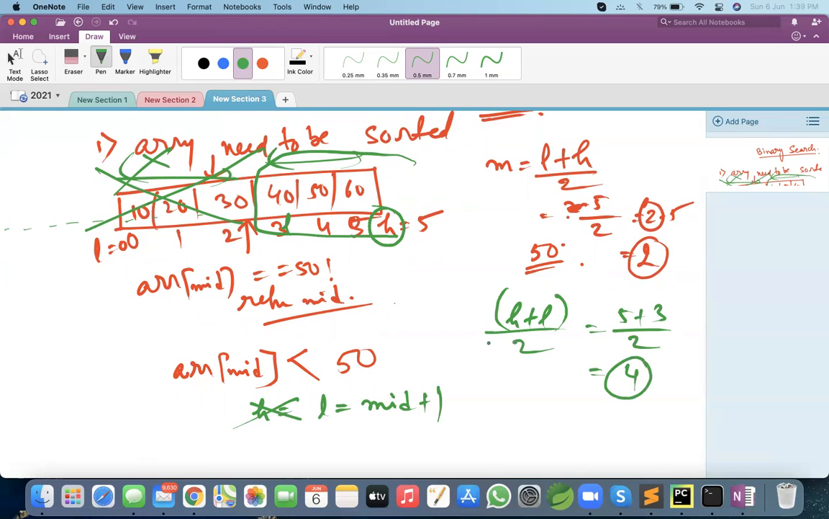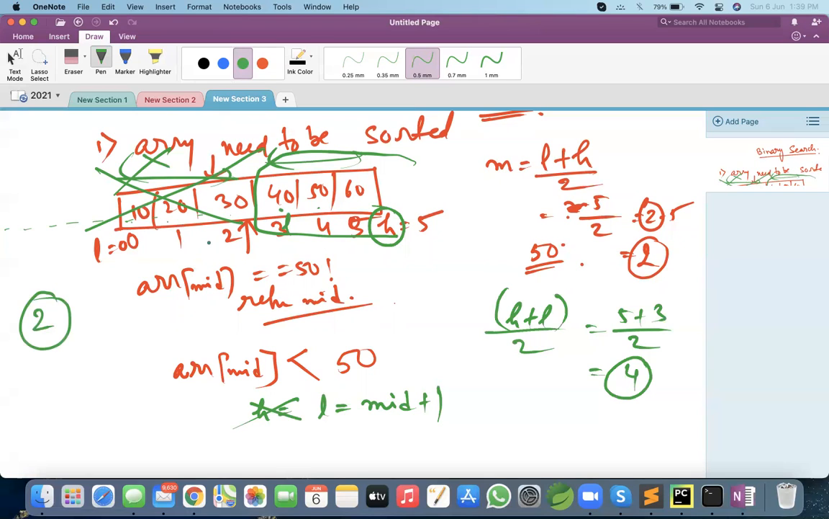Now again we check whether array of mid is equal to 50. See, now my index is 4 and the value is 50. So array of mid is 50 and we found it. See how many comparisons we did: we just did 2 comparisons. Now think about this. If it were a linear search, how many comparisons would you need to do? 1, 2, 3, 4, 5 comparisons.